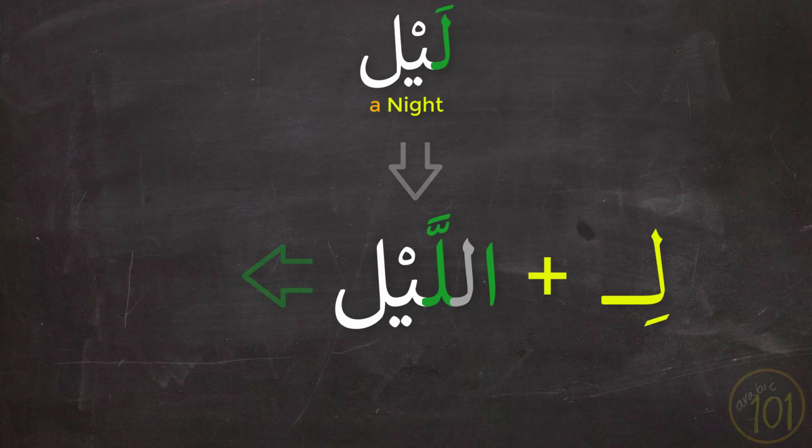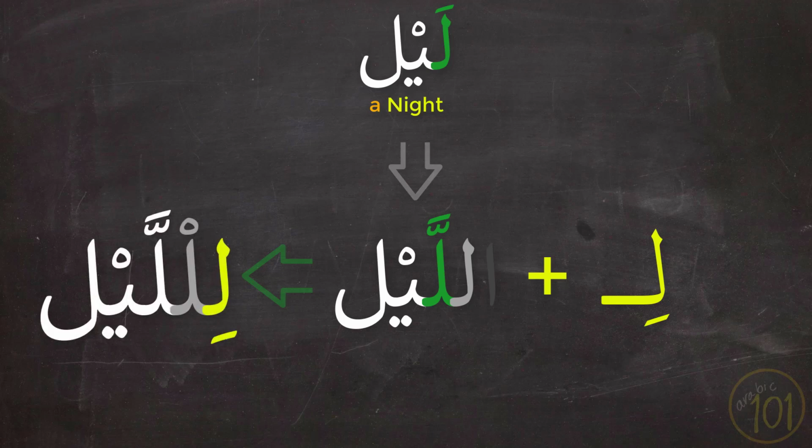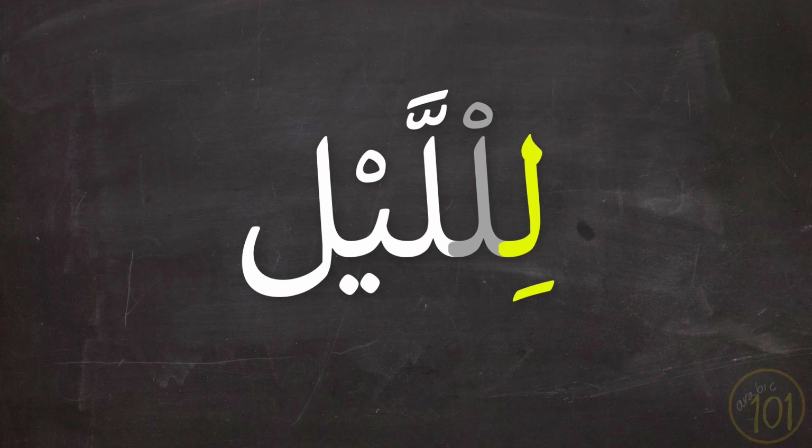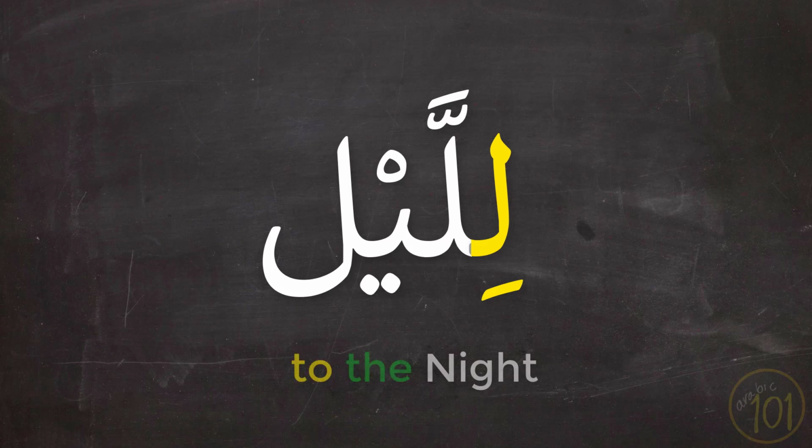And at this point, if we try to add the preposition lam to it, like we did with al-qalam, we'll start seeing a problem that we didn't have before, which is that there are now 3 lams following one another. So how do we solve that problem to avoid the mentioning of 3 lams following one another, which could look very confusing, as you can see? Well, we simply give up the lam that is not pronounced in this case, and it is dropped anyway. So we'll end up with lil-layl with only 2 lams.